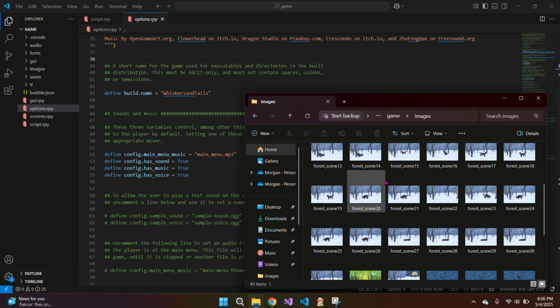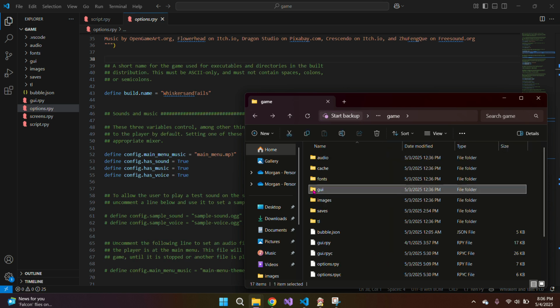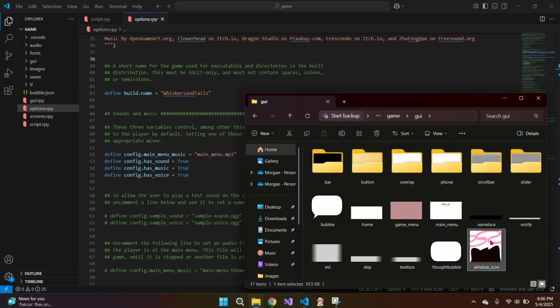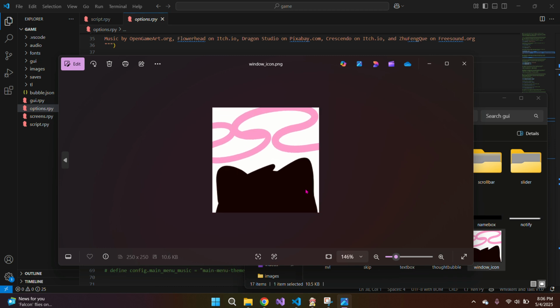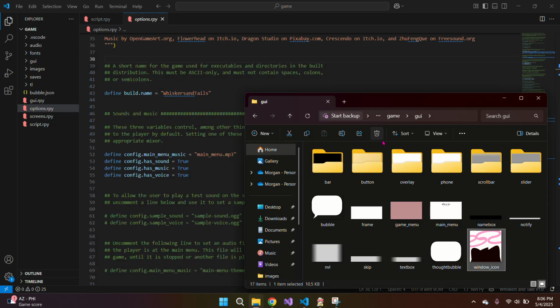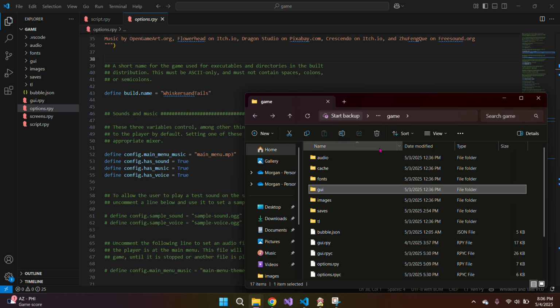Not my images. It's in my GUI. Yeah, if I go into my GUI, I made a little icon thing in the top left. I actually didn't draw this. I just made it in Canva. Usually I draw things, but I was just trying to put something in there as a placeholder, and I never really went back and changed it, but I don't really mind it. It's supposed to be the little rat mouse tail, and then you have the little cat. So that was kind of my whole idea with that.